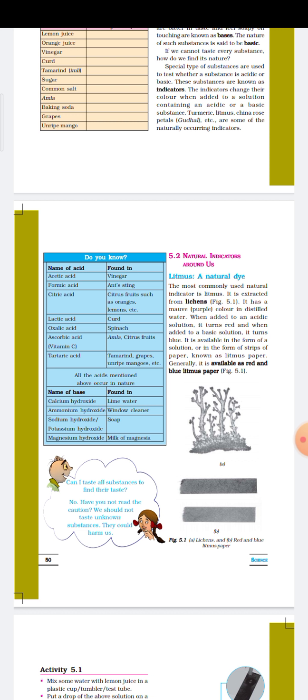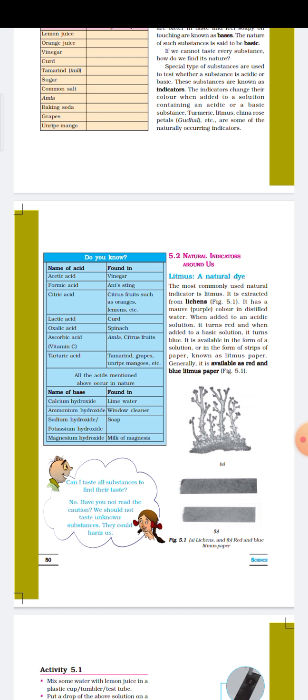Then the names of some bases are given. Calcium hydroxide is found in lime water. Ammonium hydroxide is found in window cleaner. Then sodium hydroxide as well as potassium hydroxide are found in soap. As I told you, soap is also an example of bases, because soap is slippery, and it is slippery because a base is present. So which base is present? Sodium hydroxide and potassium hydroxide.